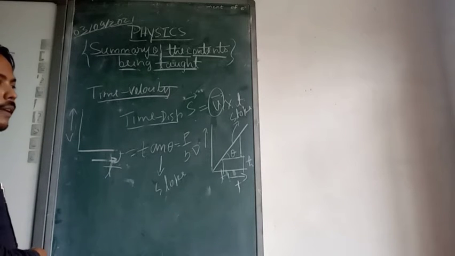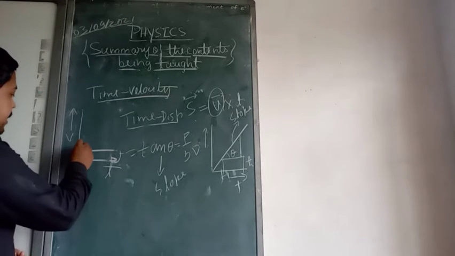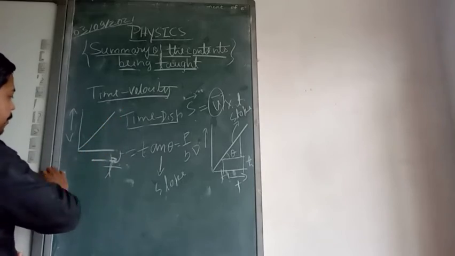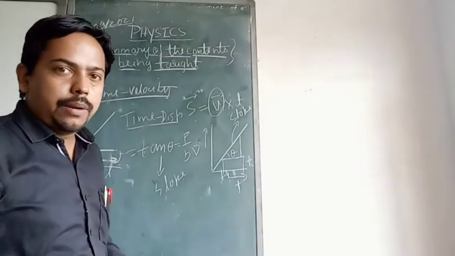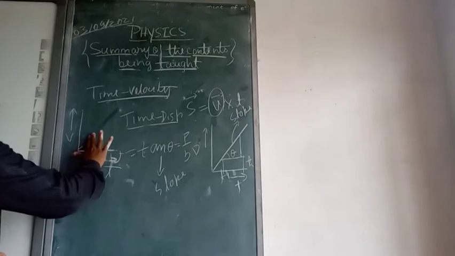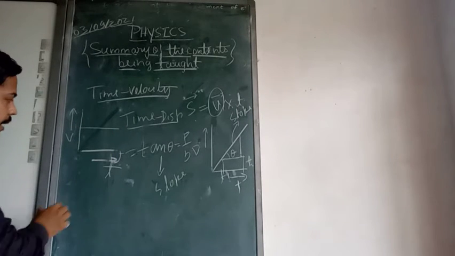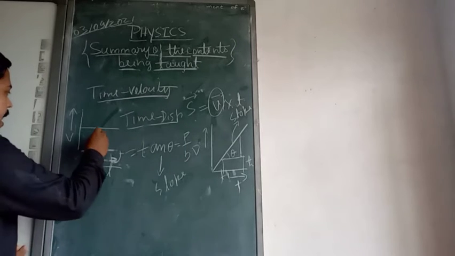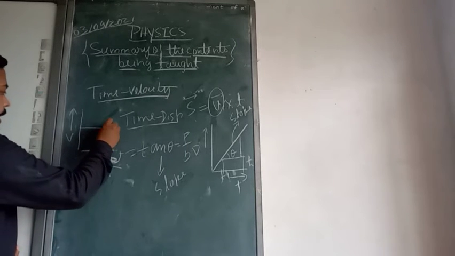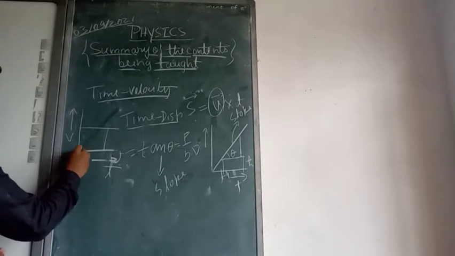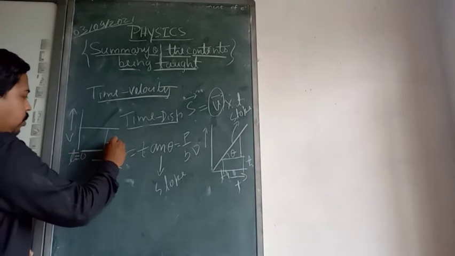And from there, what have we calculated? If a body is having a uniform motion, for example the speed of the body is constant with increasing time, we select a certain time interval, for example from t equals 0 to t equals 10 seconds.